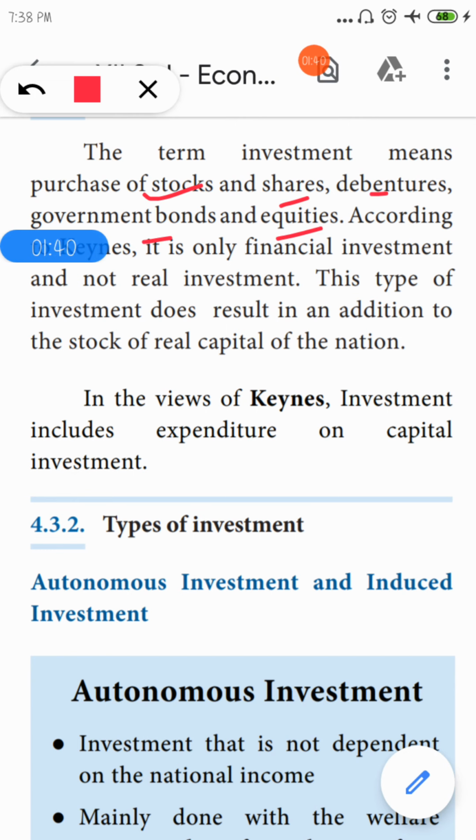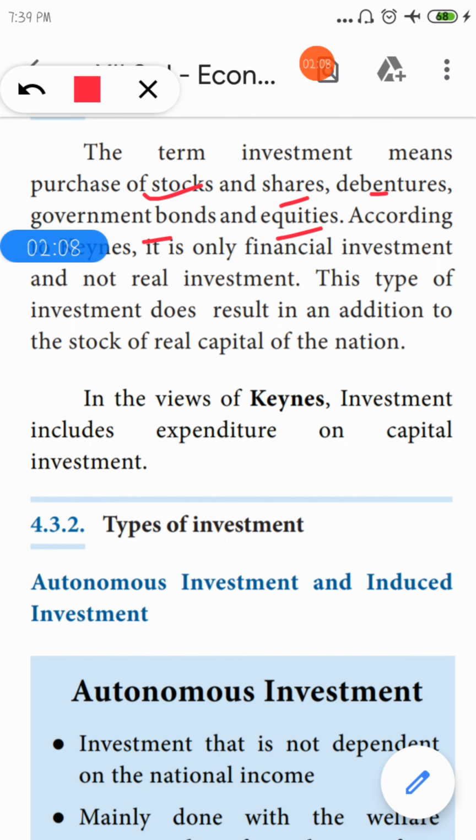People invest in shares, debentures, government bonds and equities to earn some interest. You can see this in share markets like the Bombay Stock Exchange. Some people sit near the system and every time they keep watching the Sensex.